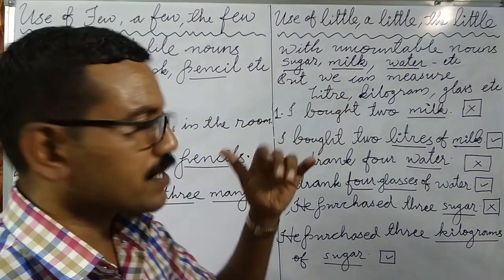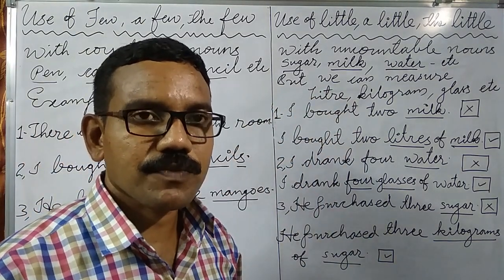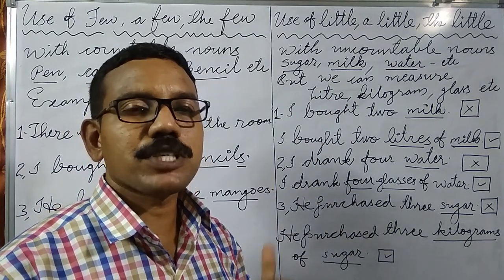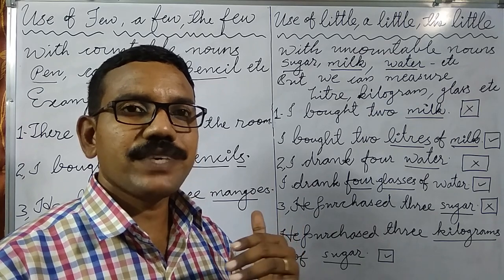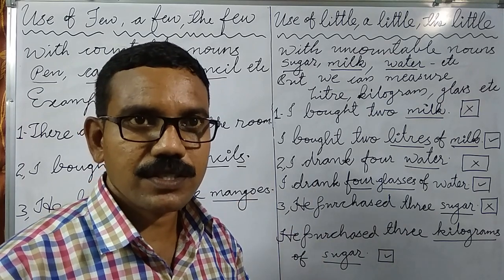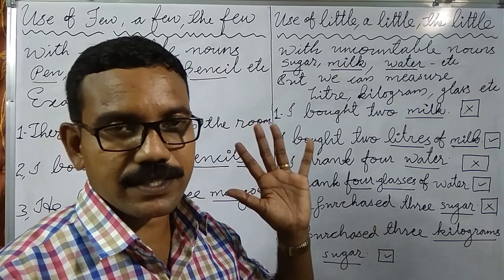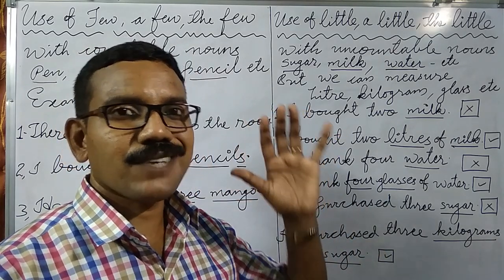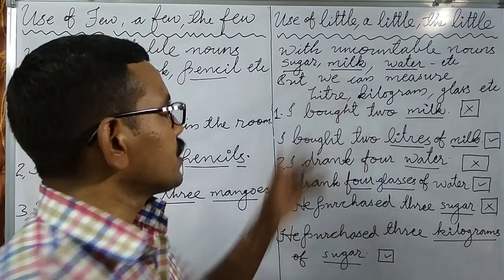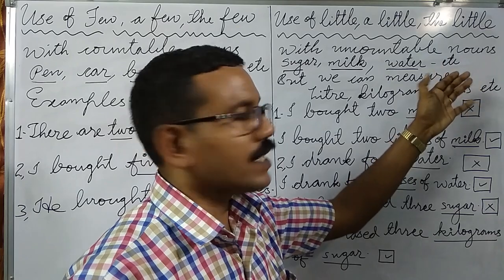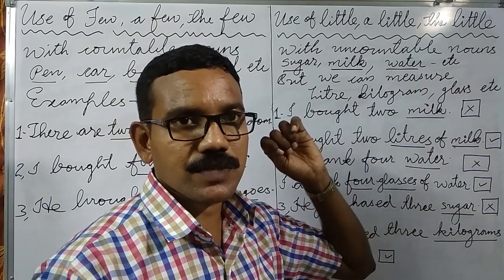Let's see next, uncountable nouns. What is an uncountable noun? Uncountable nouns are the nouns which we cannot count, but we can measure. Some examples I have written on the board. Sugar, milk, water are uncountable nouns.